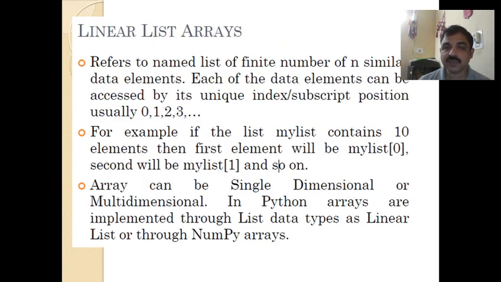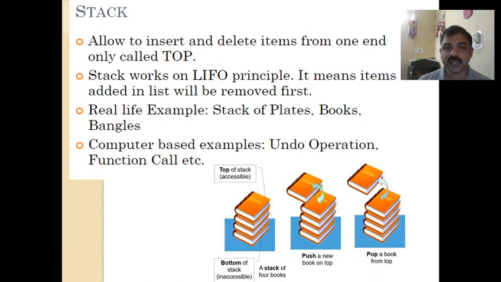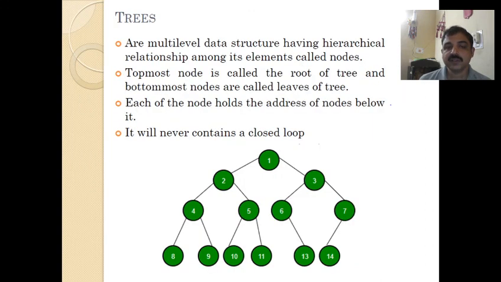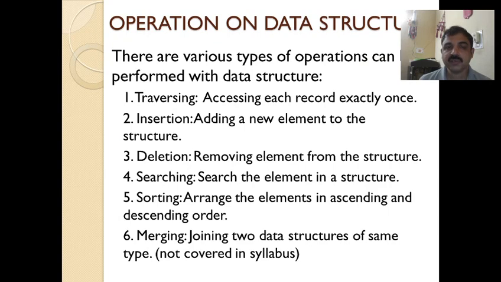So list is a sequence of data. Then stack is also a kind of list, but it follows a particular order, that is LIFO, last in first out order. Similarly queue follows first in first out, and there will be two ends here. And then we have a non-linear data structure, trees. Then we saw different operations which can be performed on a data structure.